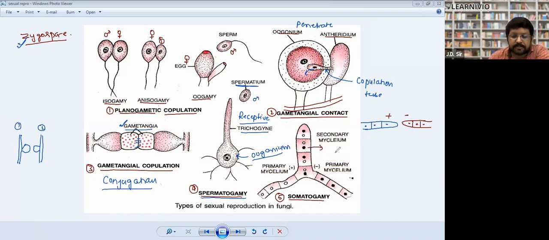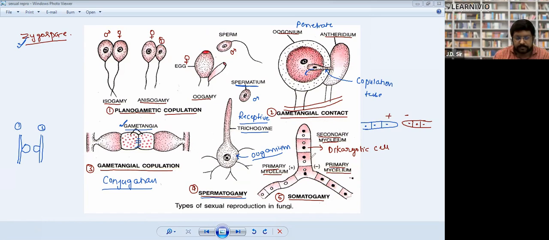Two nuclei means this is called the dikaryotic stage. Di means two, karyon means nucleus. When two hypha meet, they make a dikaryotic cell. This kind of hypha is called secondary hypha. The hypha which has a single nucleus is called primary mycelium, and the hypha which has two nuclei is secondary mycelium. So in somatogamy, formation of sex organ does not take place. No sex organ is formed. Directly these two hypha fuse and make secondary hypha.